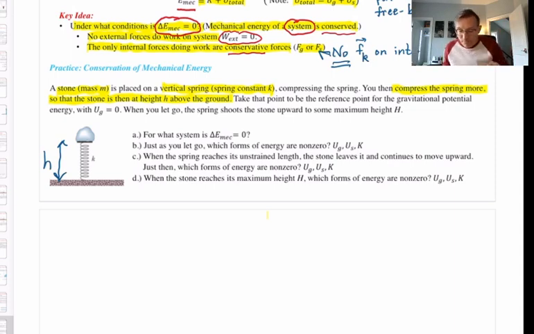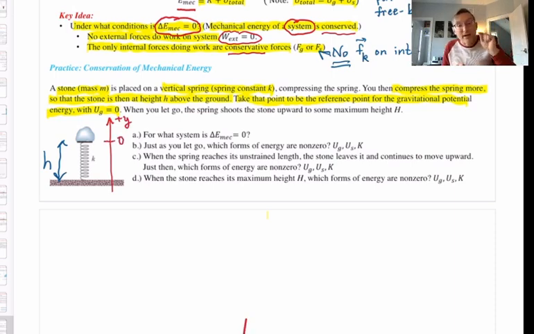All right? We are told in this problem to take this very picture to be the reference point for the gravitational potential energy, i.e. U grav equals 0 when the stone is right there at height h above the ground, and I have just let go. That means I think it's going to be very important to put into our picture a plus y-axis going up, and to denote where y equals 0 must be.